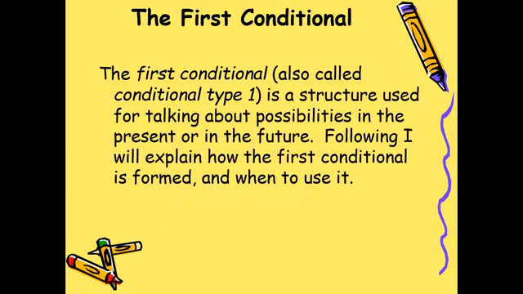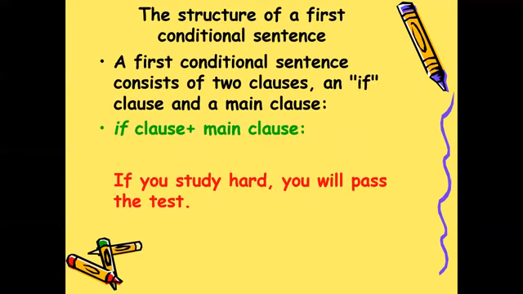The first conditional, also called conditional type 1, is a structure used for talking about possibilities in the present or in the future. Following, I will explain how the first conditional is formed and when to use it. The structure of a first conditional sentence. A first conditional sentence consists of two clauses, an if clause and a main clause. If clause plus main clause.